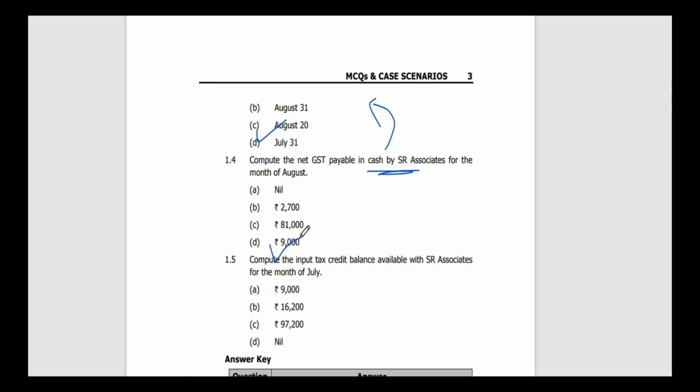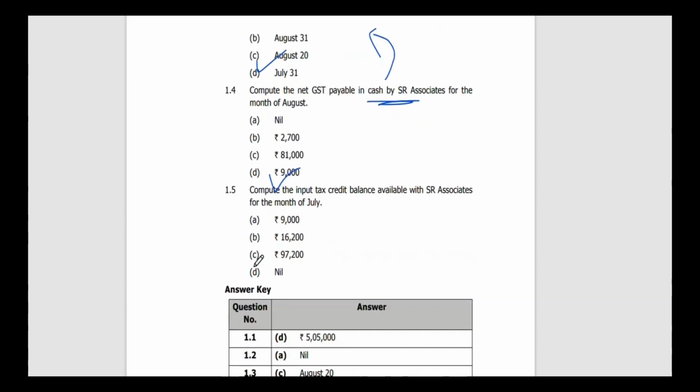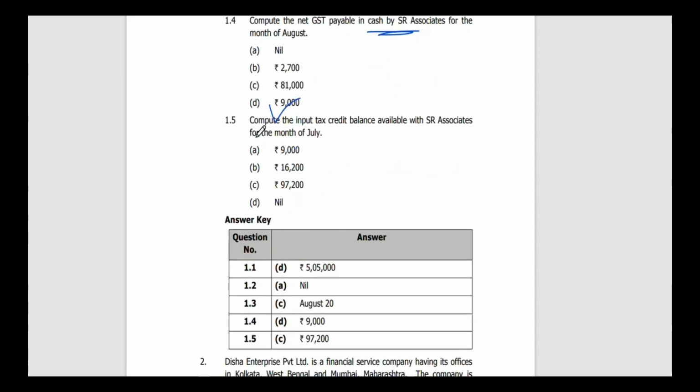We know that even though there is input tax credit, we cannot pay the tax from there. We have to always pay the tax from the cash ledger in the case of RCM. Okay.